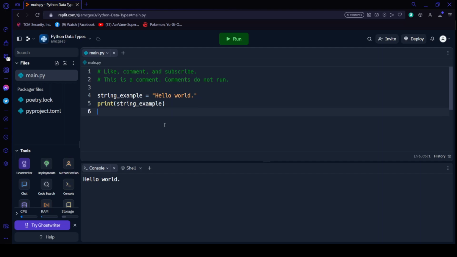Just to give another example, say I wanted to put a number inside of a string. I could have the name 34. When I run this, what will it give me back? If you guess that it'll give me back the 34, then you're right. But what's special about this 34? It's inside a quotation mark, so this is a string and not an integer.